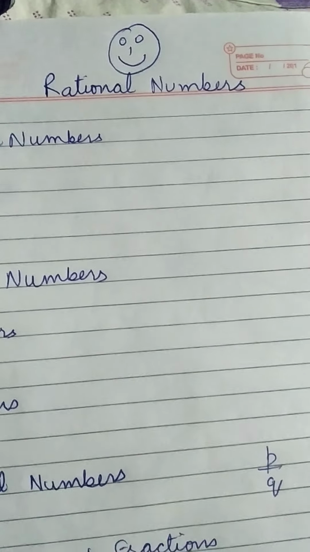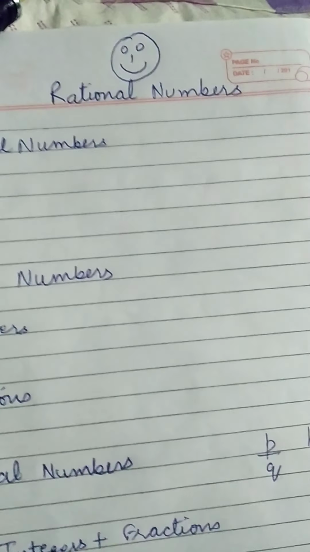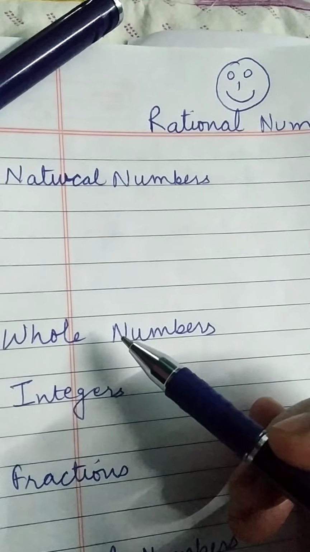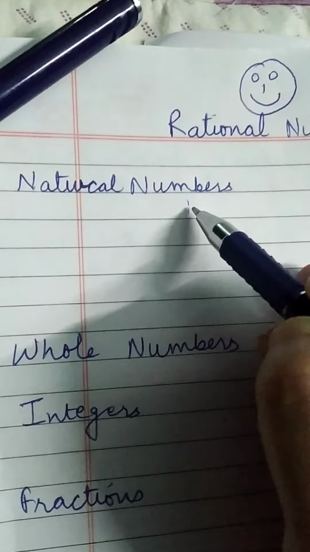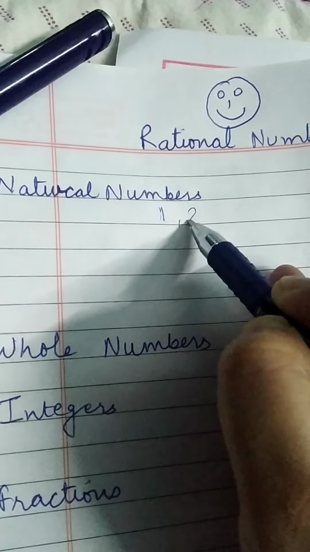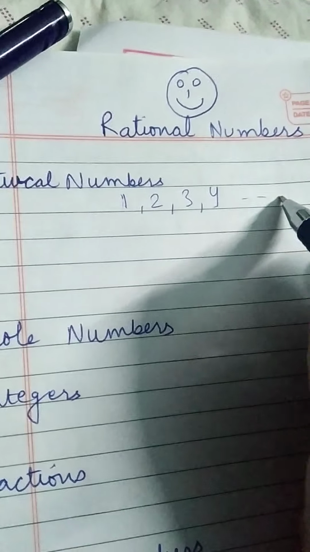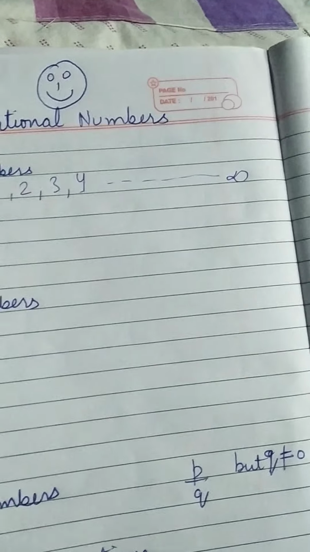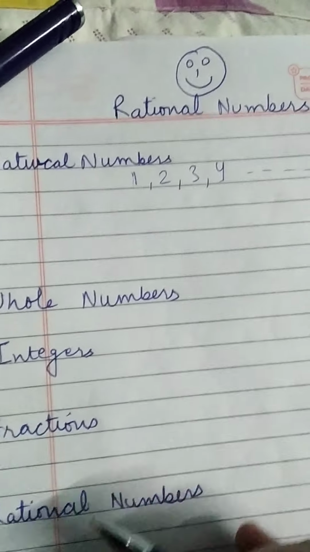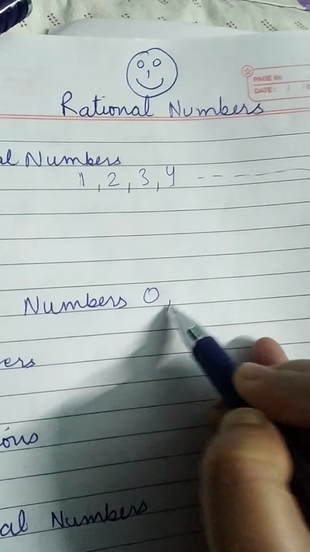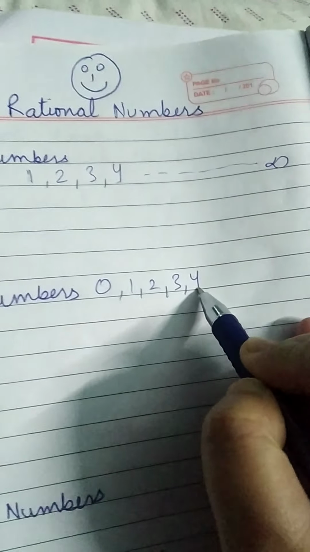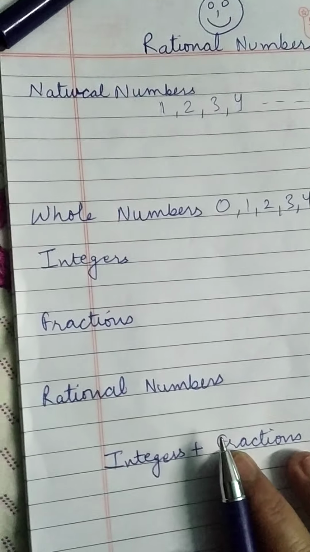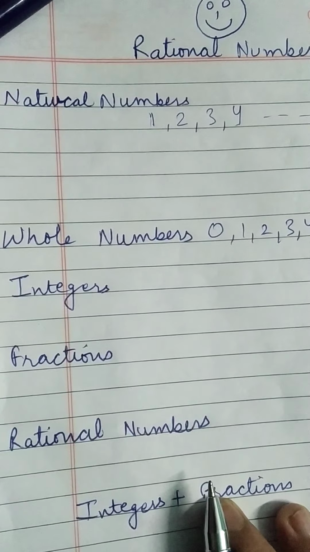Basics you all know about rational numbers. I'll tell you how. We all know what natural numbers are. Natural numbers start with 1, 2, 3, 4 and so on up to infinity. Infinity means there is no end, there is no limit. If we talk about whole numbers: 0, 1, 2, 3, 4 up to infinity. Again limitless, no end.